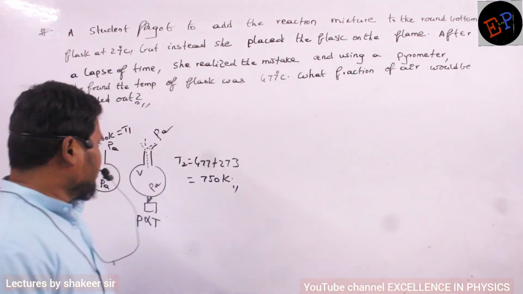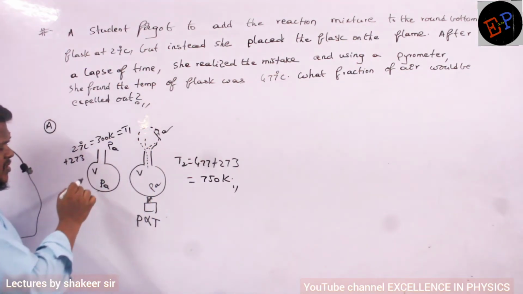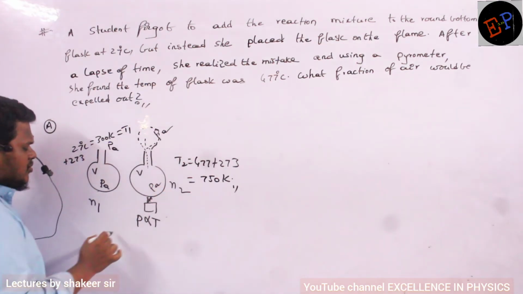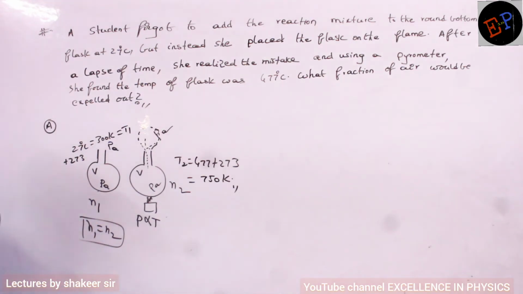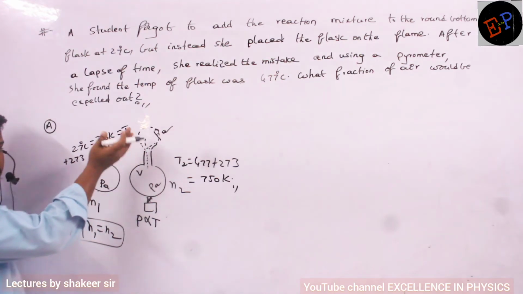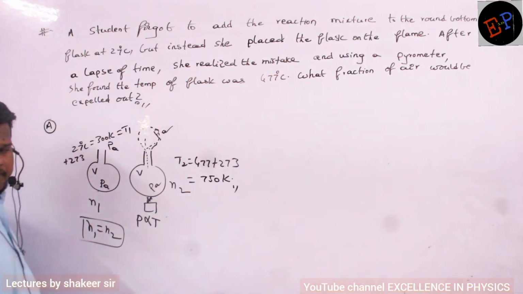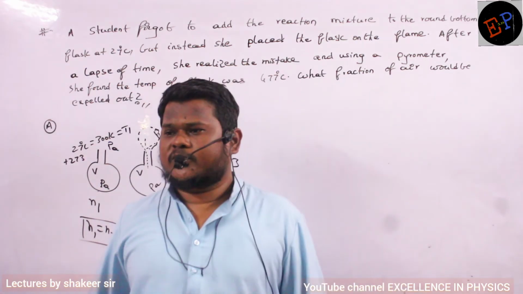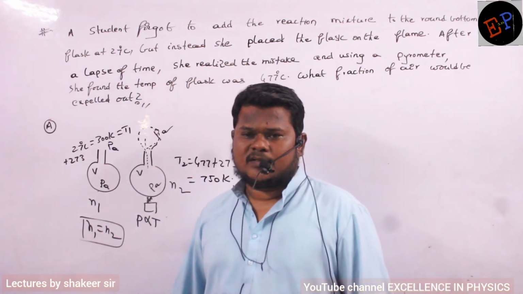But whatever it may be, consider that this much gas has entered the atmosphere. If the number of moles here is N1, and for the total system the number of moles is N2, then definitely N1 and N2 are the same. I am not discussing only the gas present inside the container. Some of the gas has gone outside the container also, and that gas I am also taking as part of the system. The gas which has left the container, I am taking as part of the system. So this total is one system, and the number of moles will remain the same.